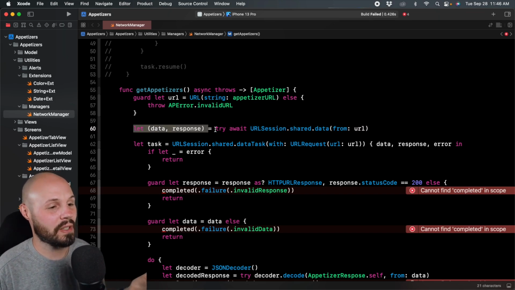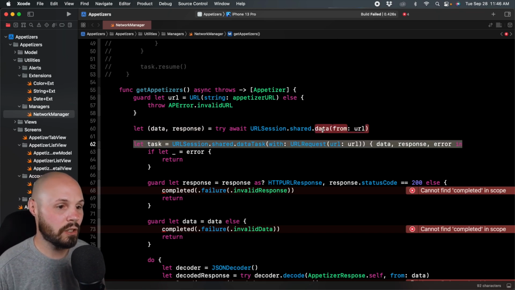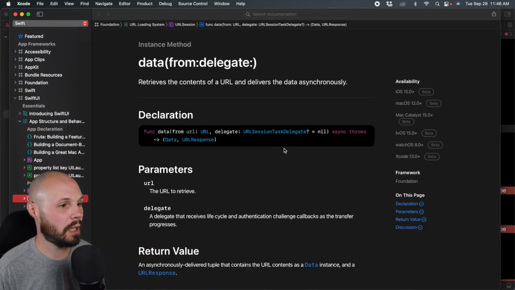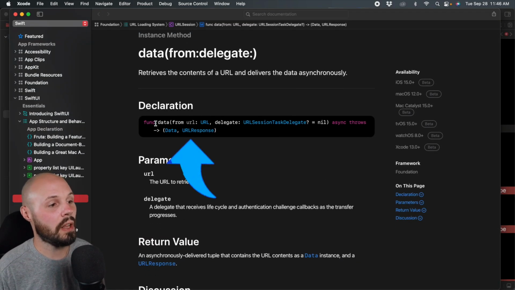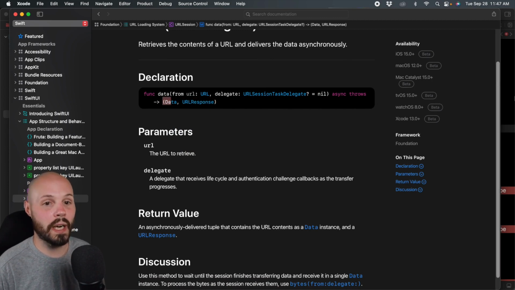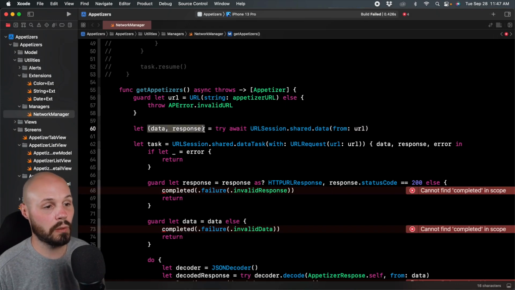So let's talk about this line here, right? This line basically replaces this. And if I hold Option and click on it, hit open in developer documentation, you can see here's the data(from:) async throws, and URLSessionDelegate equals nil as the default. That's why I was able to delete it. But look what it returns. It returns a tuple of a Data and URLResponse. Okay, so that's where I got this data, response tuple right there.